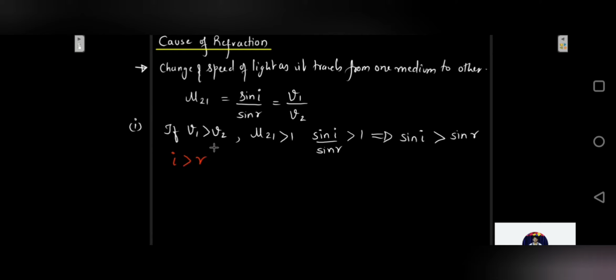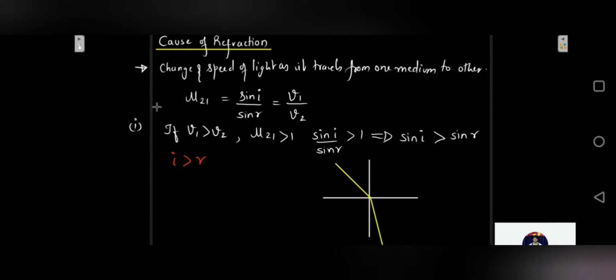That is, angle of incidence will be greater than angle of refraction, which means that the refracted ray would bend towards the normal. Correct? So if this is my interface, this is the normal, then the angle of incidence would be greater than the angle of refraction. Something like this. So this is your I and this would be your R. That's what the situation is when V1 is greater than V2. So speed of light in medium 1, speed of light in medium 2. If speed of light in medium 1 is more than speed of light in medium 2, then angle of incidence would be greater than angle of refraction.